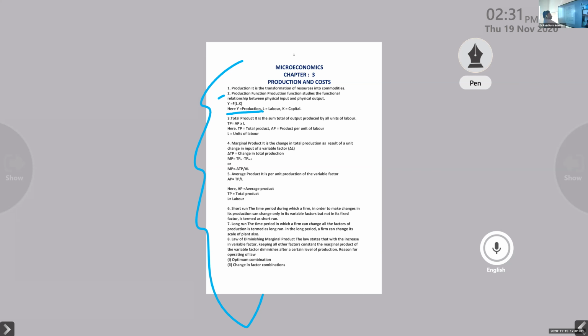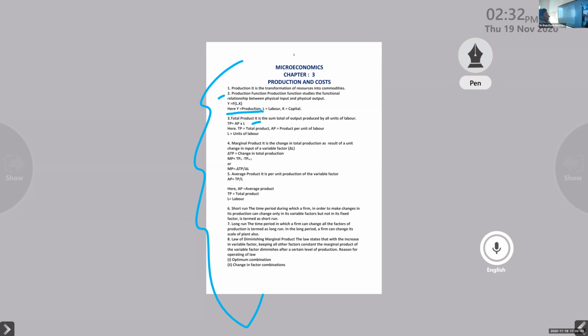Next one. Total product is the sum total of the output produced by all units of labor. So total product is equal to the product per unit of labor, that is AP, multiplied by labor. So total product is equal to AP multiplied by L. That equation is important.